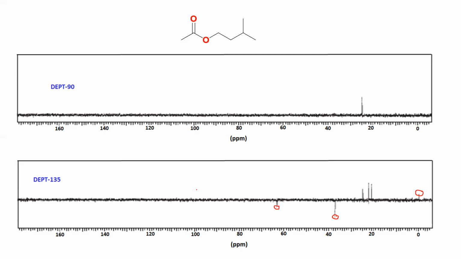It shows all the carbons having proton attachment. The odd will be positive, even will be negative. So that means these 3 are odd, CH3 and CH. These 2 are definitely CH2 carbon.